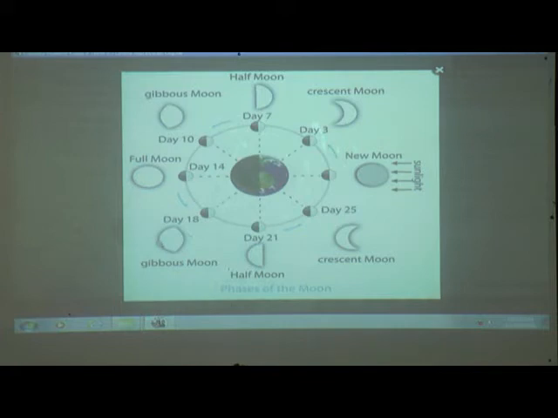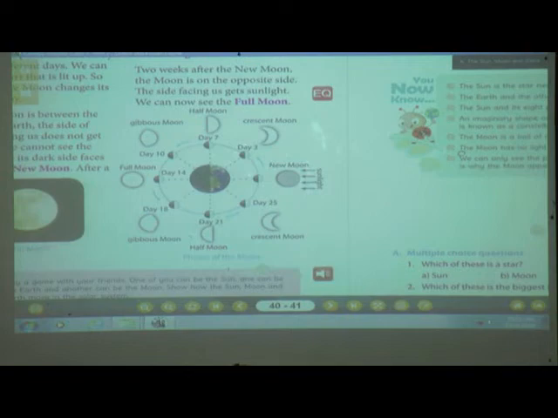Again after 14, in 2-3 days you can see the gibbous moon. On day 21 you can see the half moon. Again on day 25 you can see the crescent moon. And at last on day 28 you can see the new moon again. Okay? Clear till here? Yes?